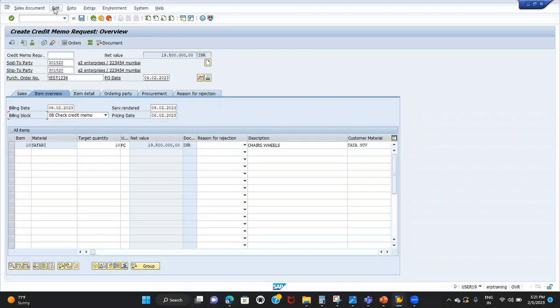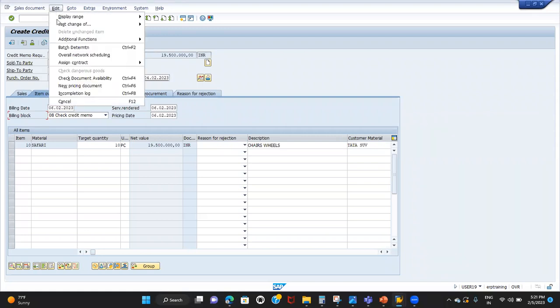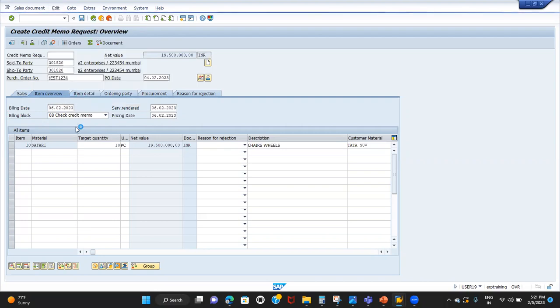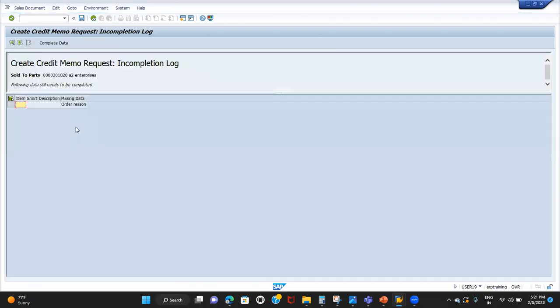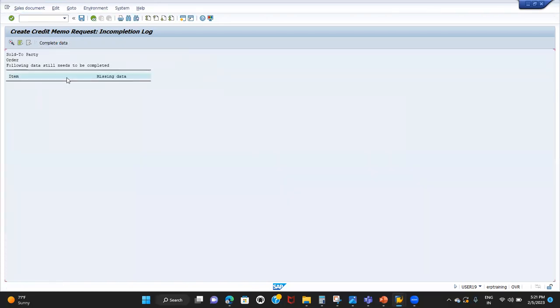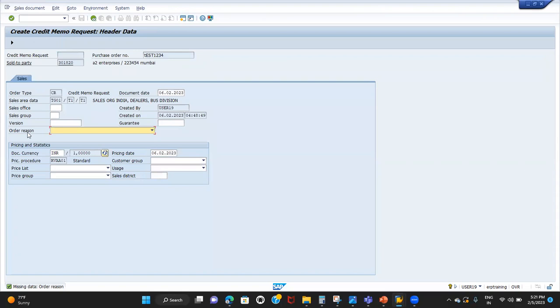Before we save any sales document, it is recommended to check the incompletion log. It is asking for the order reason. The incompletion log is showing: enter the order reason. Why are you creating the credit memo request? You need to enter the proper reason here. So click on Complete Data, and it will take you to that field directly.